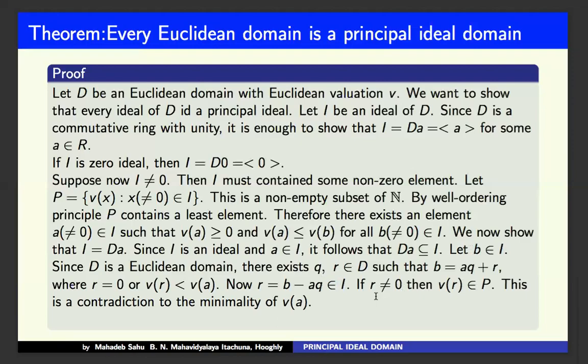Now consider the cases R equal to 0 or R not equal to 0. If R is not equal to 0, then VR belongs to P from the definition of P. But VA is the minimal element, so VR cannot be minimal there because A is not equal to R. So this is a contradiction. VR cannot belong to P, because VA is the minimal element.